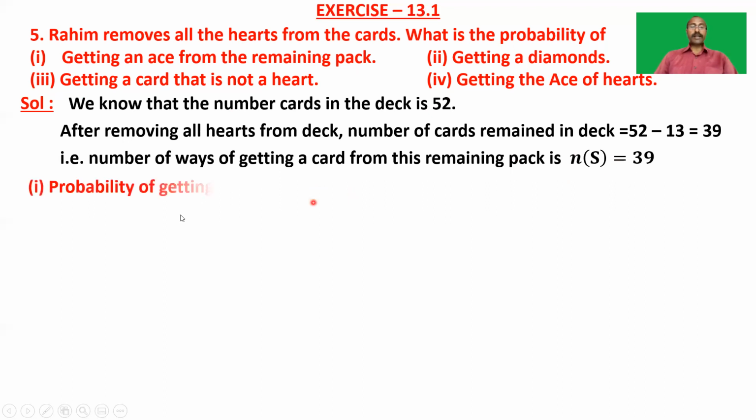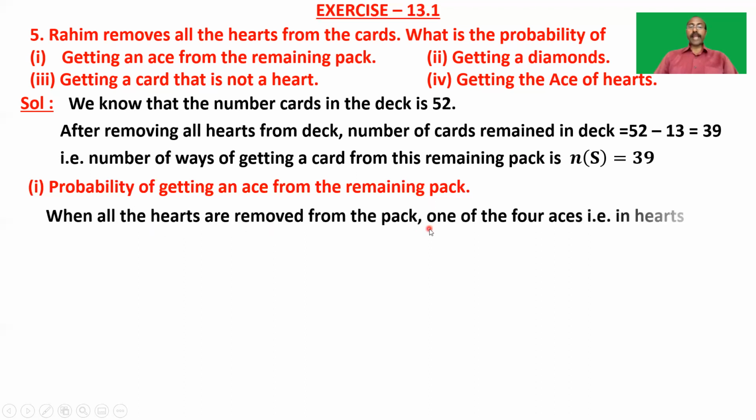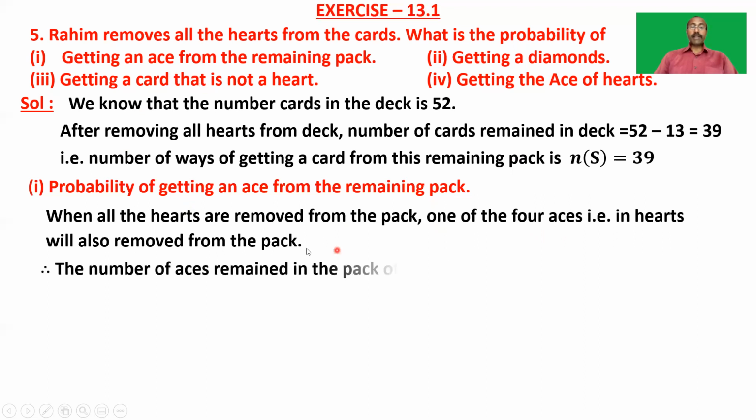Now, to find the probability of getting an ace from the remaining pack. When all the hearts are removed from the pack, one of the 4 aces, the one in hearts, will also be removed from the pack. So we have one ace of hearts in the pack, and as it is removed, the number of aces remaining in the pack of cards is 4 minus 1, which is equal to 3.